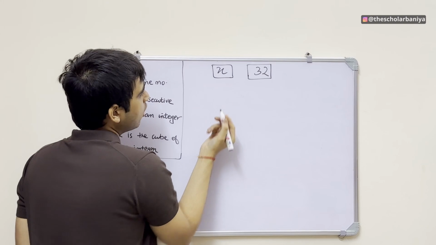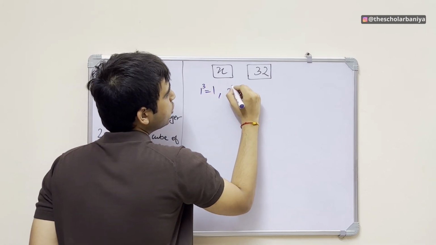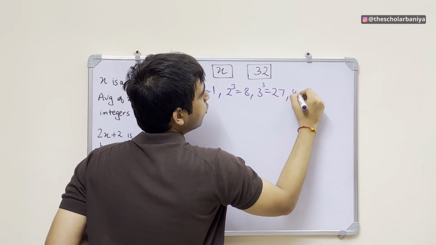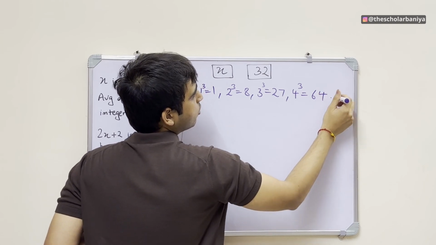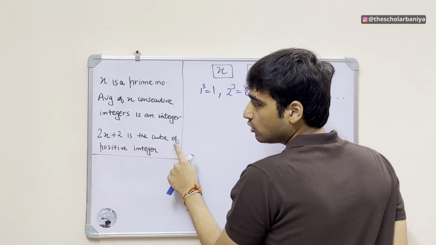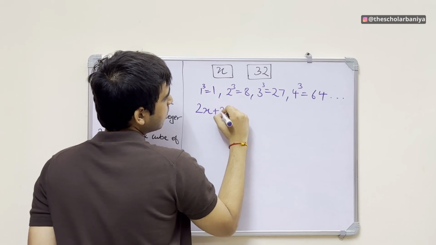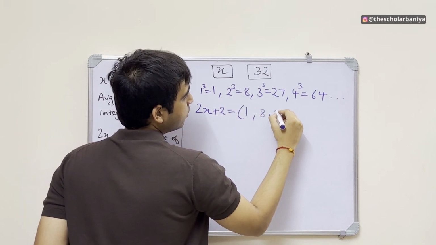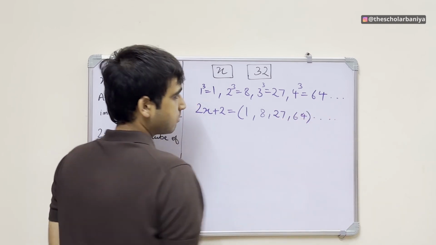So for example, if we talk about cubes, 1 cube is equal to 1, 2 cube is equal to 8, 3 cube is equal to 27, 4 cube is equal to 64, right? And so on. So that means 2x plus 2 is equal to the cube of a positive integer. So 2x plus 2 can be equal to 1, it can be equal to 8, it can be equal to 27, it can be equal to 64, and so on, right?